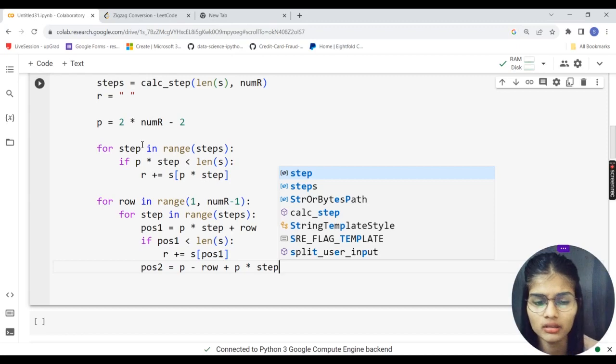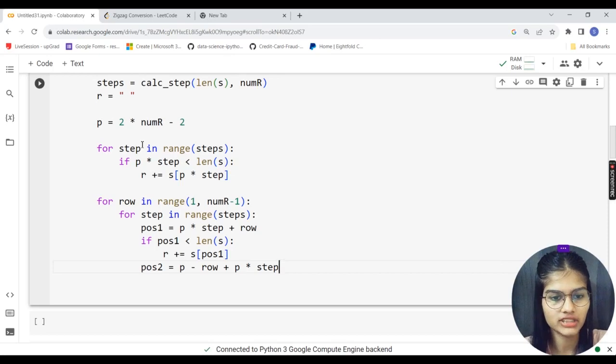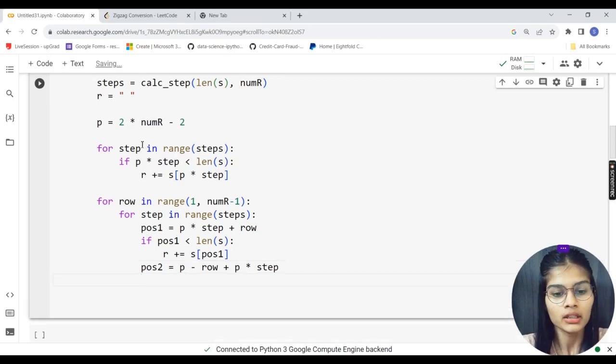You might find it a little clumsy, but that is how the conditions have to be applied. So P multiplied by step, and that's all okay.